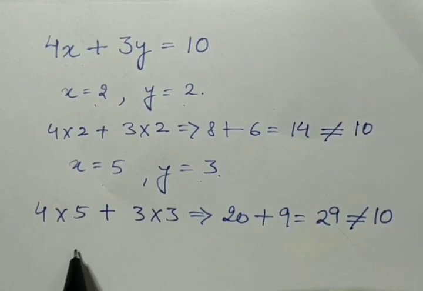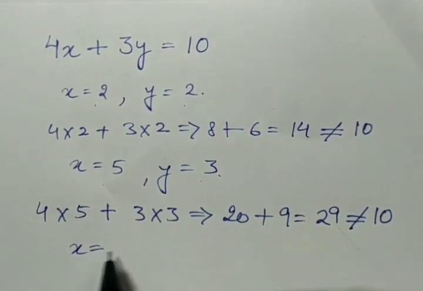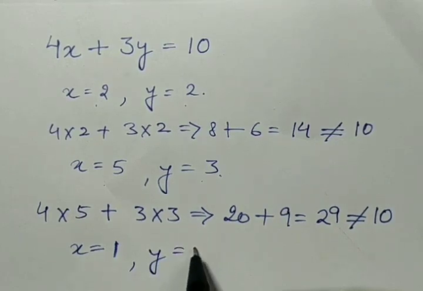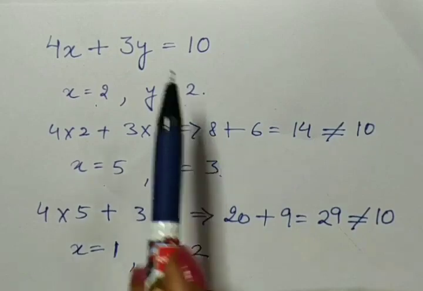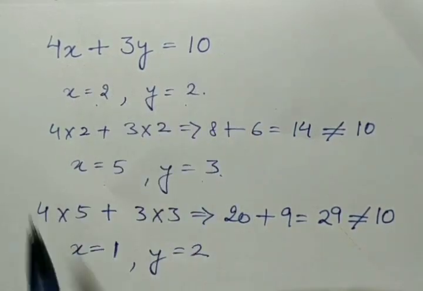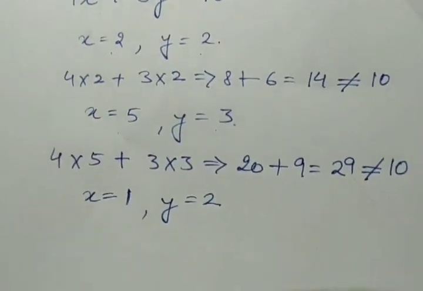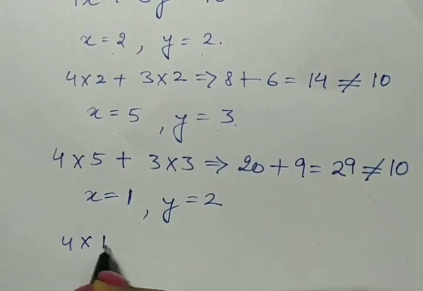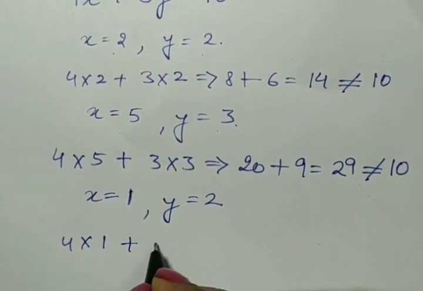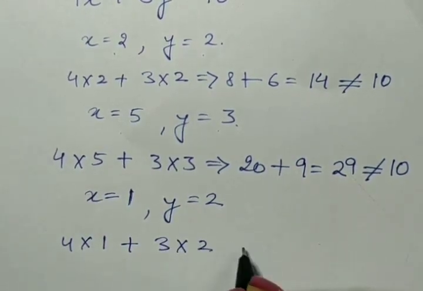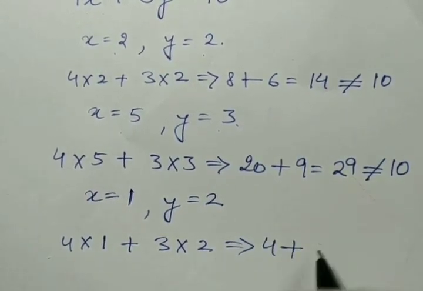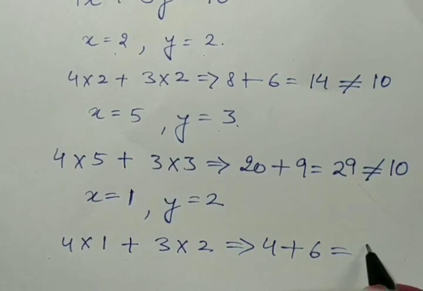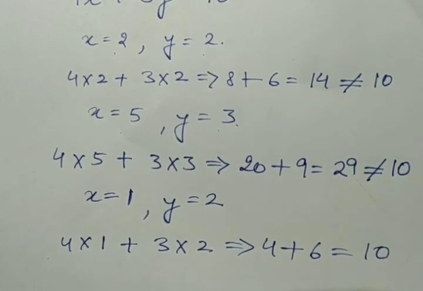Now let's take the value of x as 1 and value of y as 2. After putting these value in the same algebraic expression, what we will get? 4 multiplied by 1 plus 3 multiplied by 2. 4 1s are 4 plus 3 2s are 6 and that is equal to right hand side.